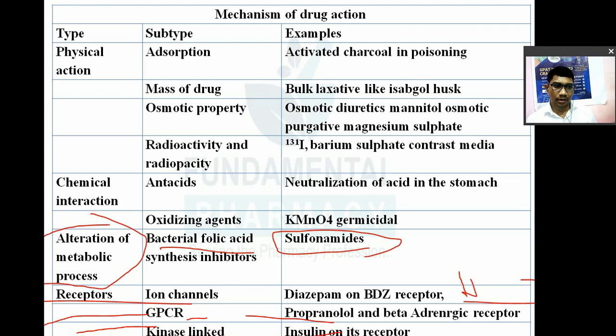The fourth type of receptor is the intracellular receptor. Hormones act on an intracellular receptor, which is also known as a nuclear receptor. Hormones bind to a nuclear or intracellular receptor and bring about a change in the DNA. So a drug may act in different ways.